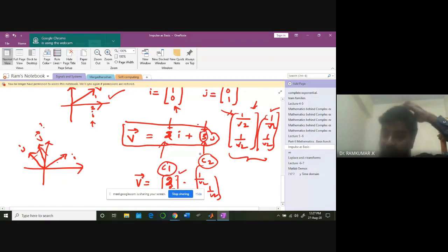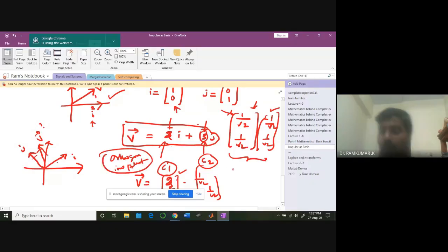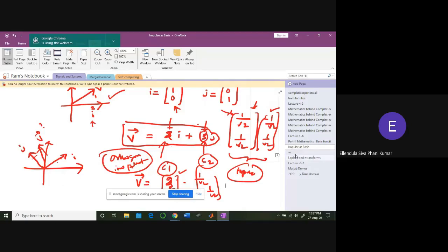So you have to understand that clearly. So the basics is clear: orthogonality, inner product. Basis vectors are all orthogonal and the inner product needs to be taken. For impulses, it's not an issue at all. Just by looking at the signal itself, you can tell what the corresponding coefficients are. But the basic mathematics is inner product. You understand this now, Manikumar? Yes, sir.